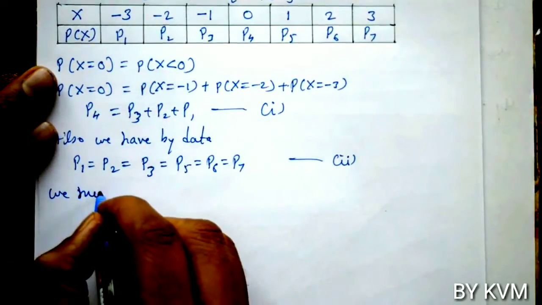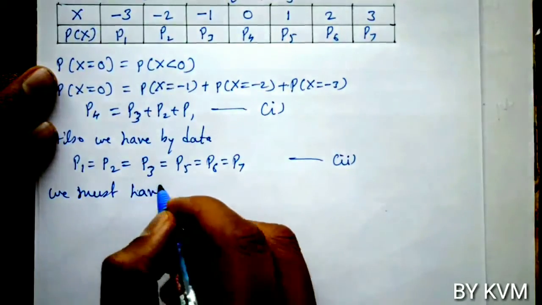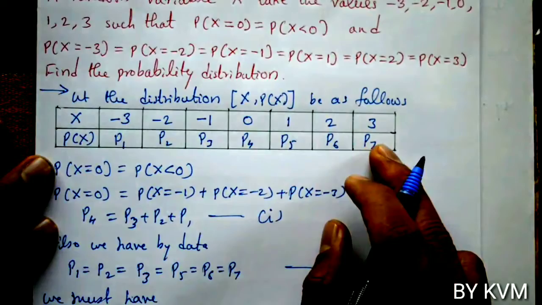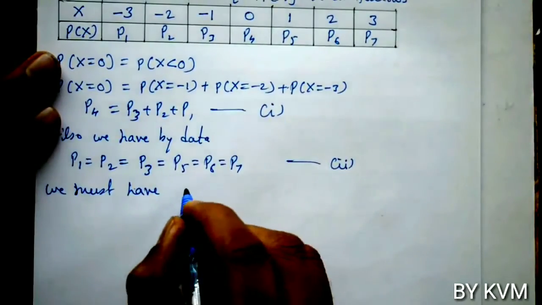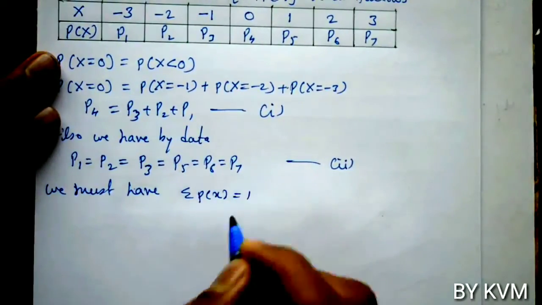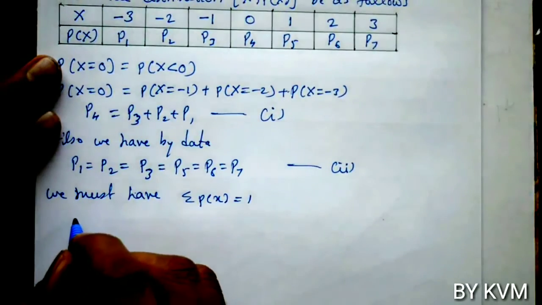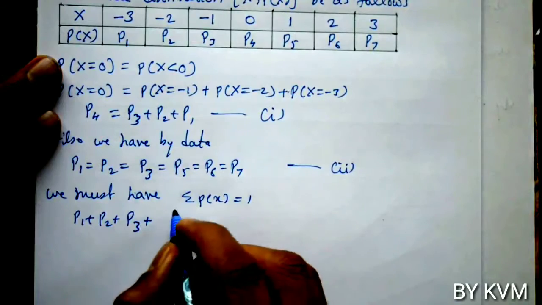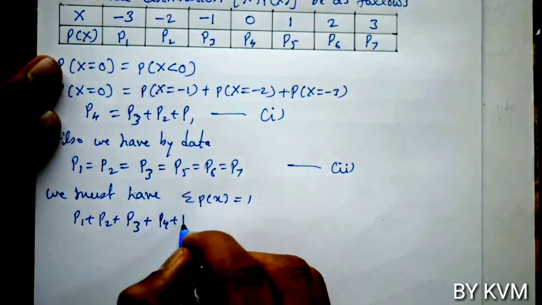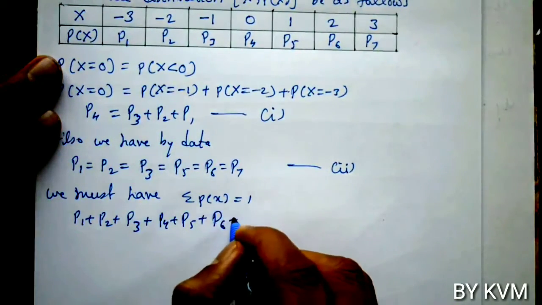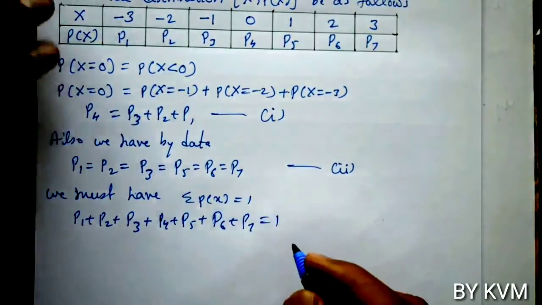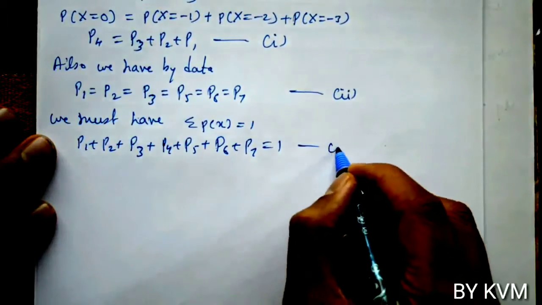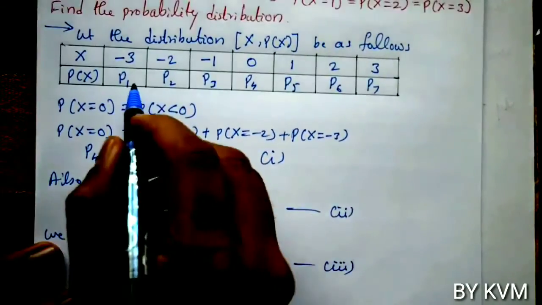So now, to find the distribution we have to check the second condition. What is the second condition? It should satisfy sigma p of x equals 1. So we must have sigma p of x equals 1, which means add all the values of p of x, that is p1 plus p2 plus p3 plus p4 plus p5 plus p6 plus p7, which is equal to 1. So take this equation as 3.